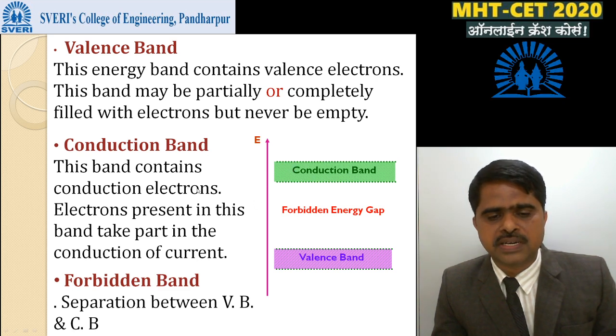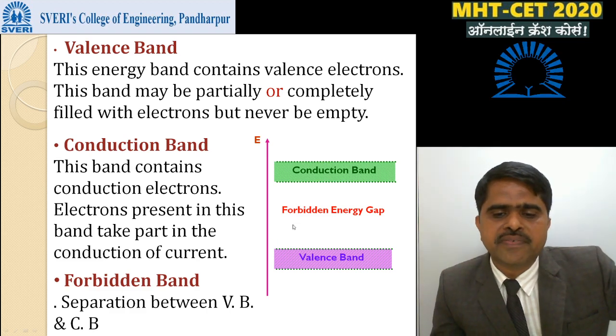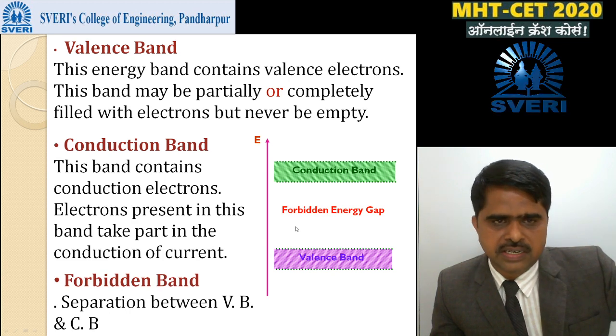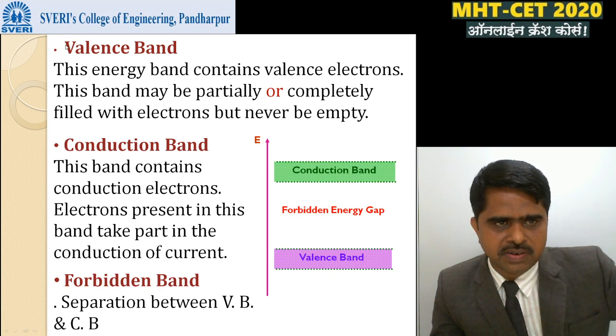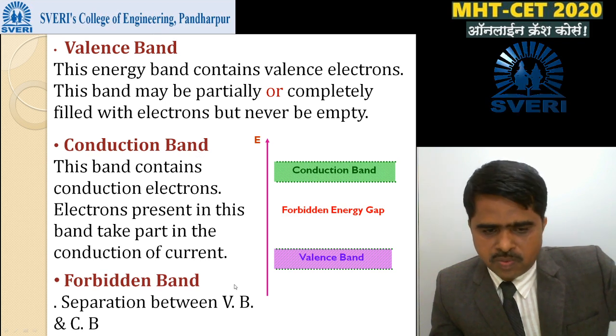And the third type of energy band is the forbidden band. Separation between the valence band and conduction band is called the forbidden energy band. Okay, so the three types we discussed are: first the valence band, second the conduction band, and third the forbidden band.